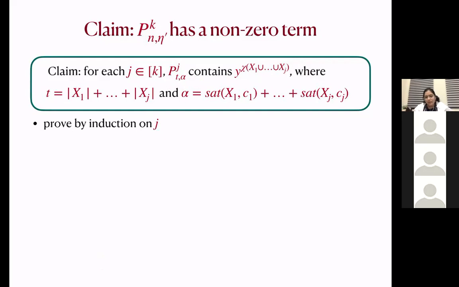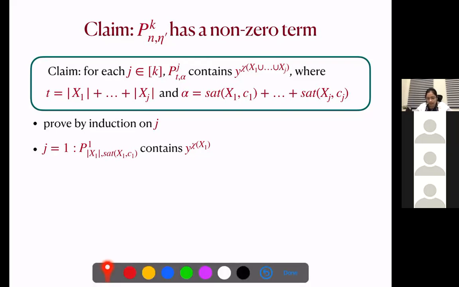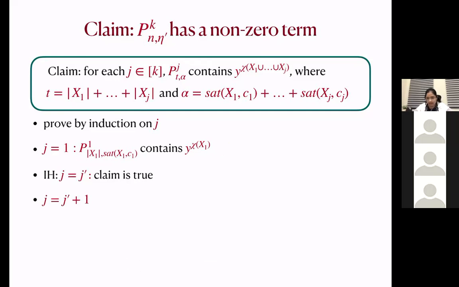Okay. So we will prove it by induction on j. When j is 1, clearly, because there exists a set x1 that gets the satisfaction from C1, this polynomial contains this monomial. This is just by definition. And then we assume it to be true for j prime, and let's see it for the case j prime plus 1.